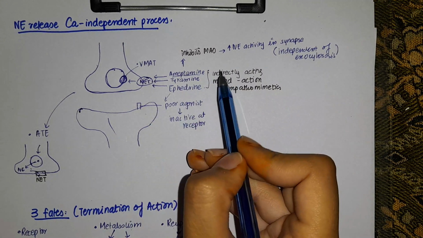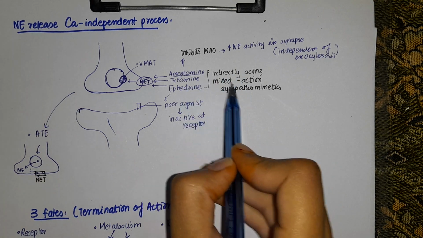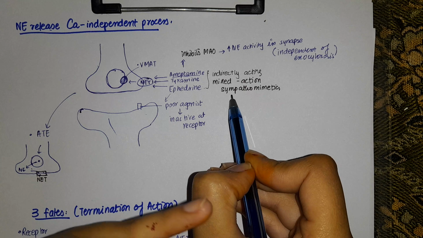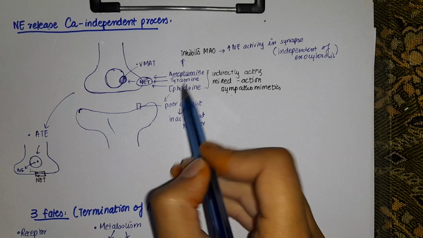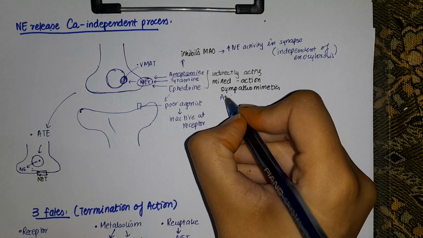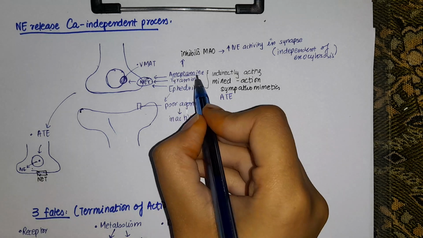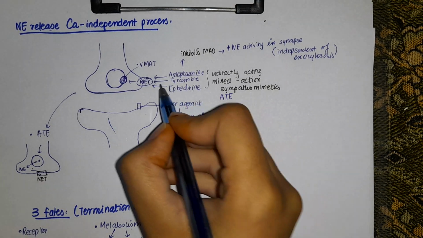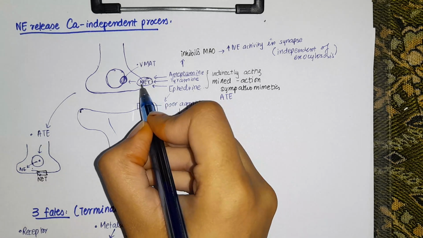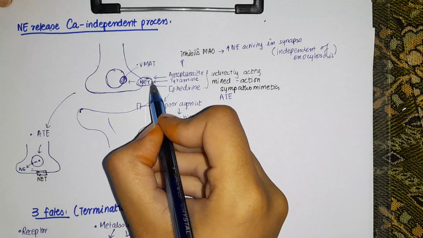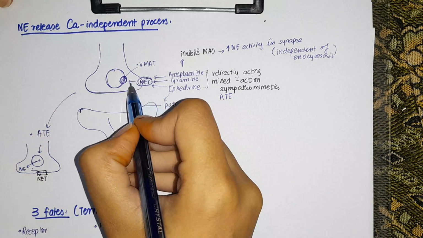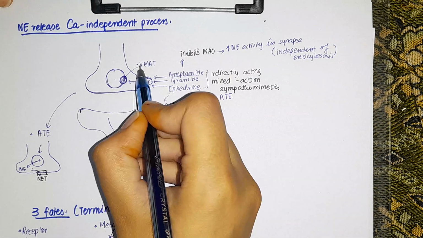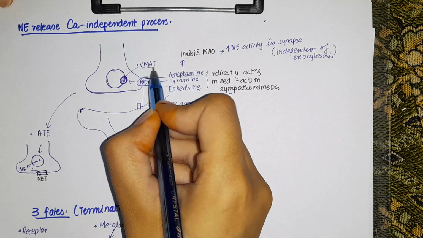It transports certain indirectly acting, mixed action sympathomimetics. These are three of them. You can remember them by the mnemonic ATE. A is for amphetamine, T is for tyramine, E is for ephedrine. These three are transported to the interior by means of this norepinephrine transporter. And now they are pushed into the vesicle by means of the vesicular monoamine transporter.